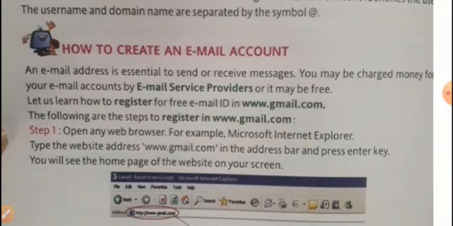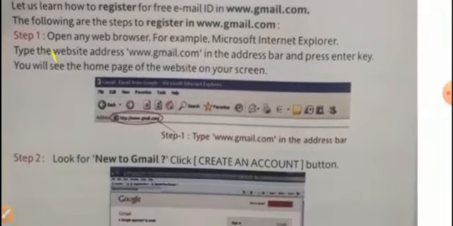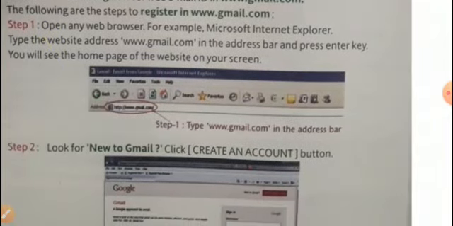Step one, open any web browser, for example Microsoft Internet Explorer. Dear students, we are putting here the example of Microsoft Internet Explorer. Type the website address. Because we are doing Gmail, we have to type www.gmail.com in the address bar and press the enter key, as it is shown in the figure, the picture here, students, by the red circle. It is highlighted in the book as well as in the picture. You will see the home page of the website on your screen.